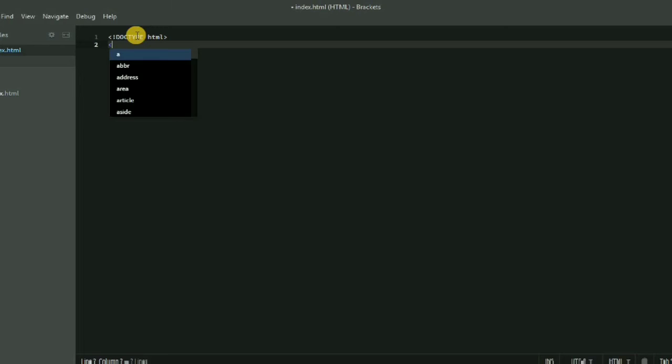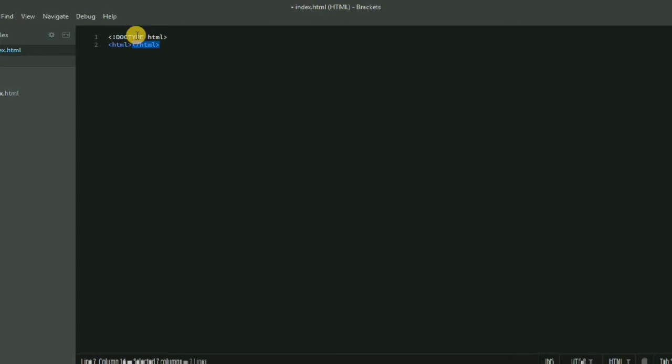So doctype and html. Now after this, I will give the html tag at the start. Now you will notice one fun thing: as soon as I close this, I get an immediate closing tag. This is the speciality of most text editors, that whenever we write a tag, we automatically get the closing tag so that we may avoid errors while writing intense code. So this helps us write good code. These are the advantages of a text editor, as I told you.